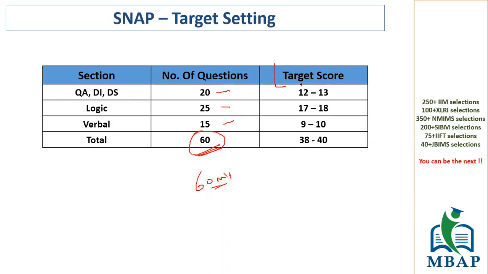Here I have mentioned the target score. Technically, if you want to be on the safer side, a score close to 38 plus or 40 plus is a very safe score for SIBM. However, there is a chance that it can be at 36 as well. But a safe score is 40 plus in your mocks that you should be targeting. This is the breakup for each of the sections that I've given you here. If you plan your preparation and your mocks with these kinds of targets, it is going to be very good planning for your actual SNAP exam.